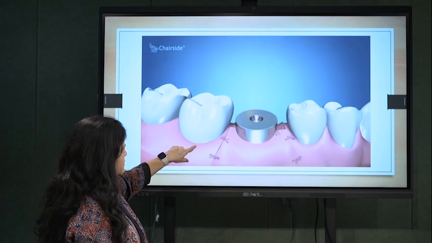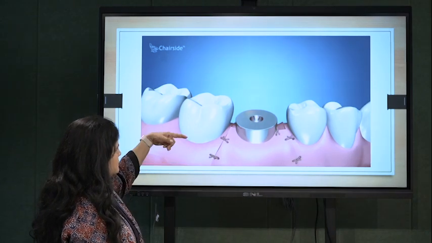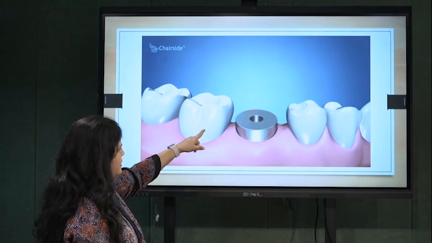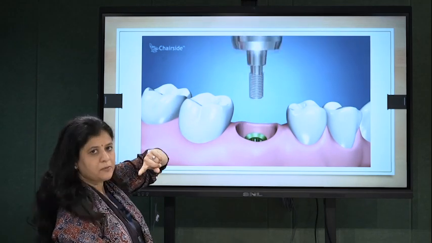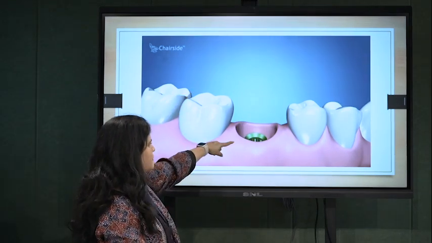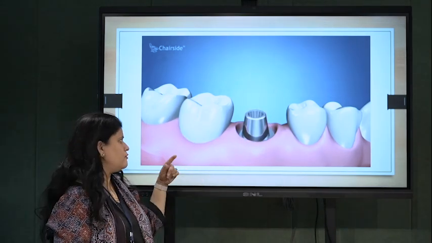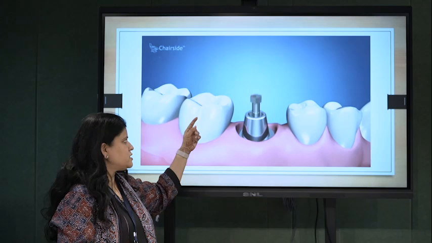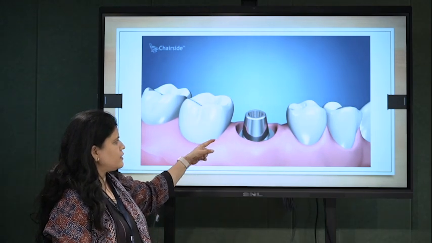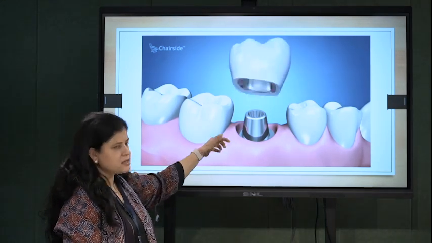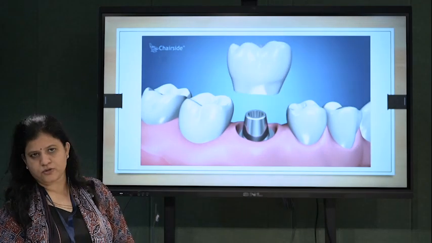After the healing abutment is placed, sutures are taken. You remove the healing abutment, put the final prosthetic abutment, and over the prosthetic abutment there is formation of the crown. So this is screw retention, where the final screw is placed, and finally the prosthesis.